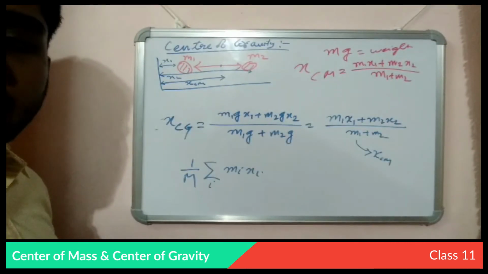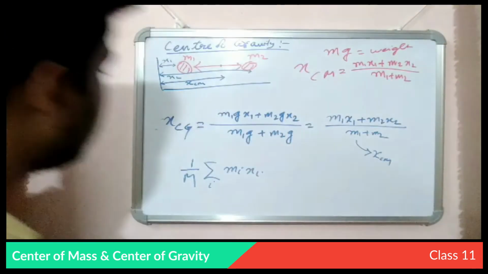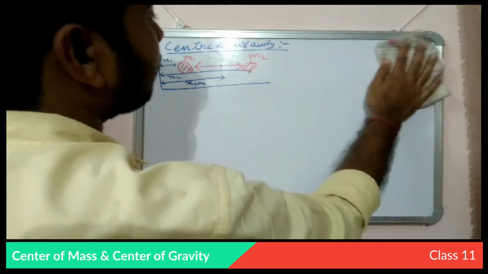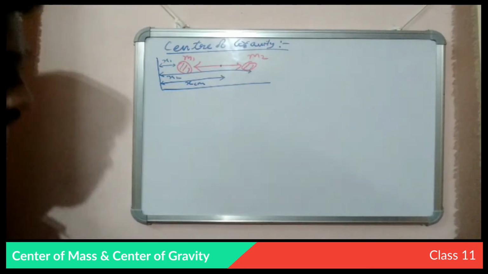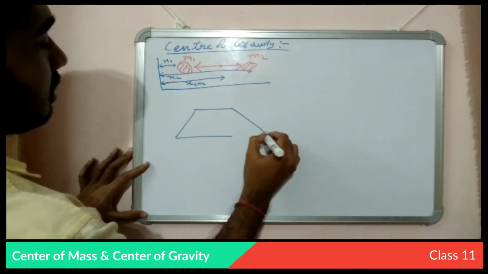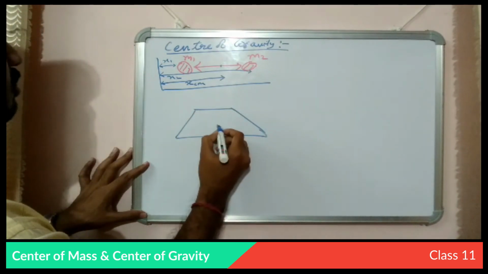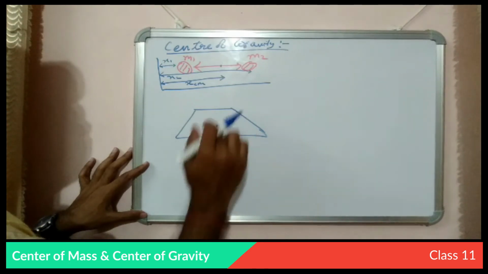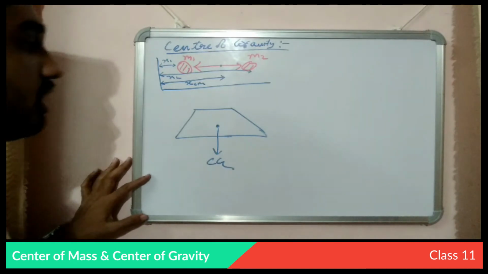And one more important point I need to say about the center of gravity is that if we take this object, let's say the center of gravity will be here, and this point will experience the total weight of the body.